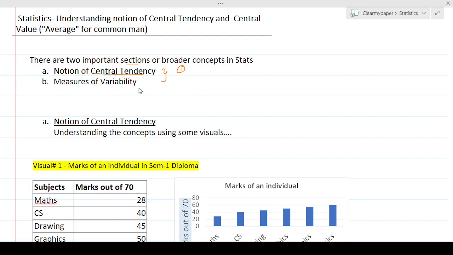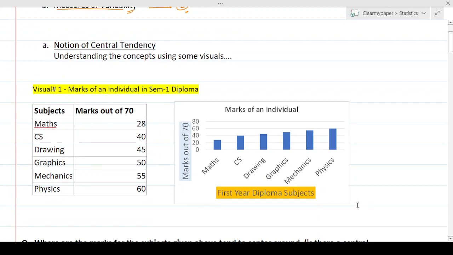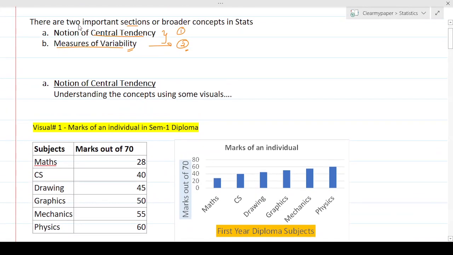And the second concept is measures of variability. That also we will understand in future videos. Again, a very simple concept, but just an overdose of verbiage using this jargon. In this video, we'll be talking specifically about the first topic, the notion of central tendency. We'll set the stage about what that is, and in the subsequent videos, whatever the subtopics are within this topic, we'll cover them.